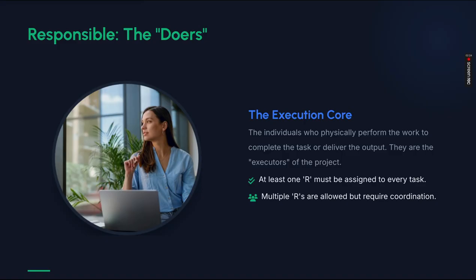Let's suppose on a single task there could be two people coordinating and doing that, right? Two designers on one single page, or two designers on different pages, or something like that. So it just happens, but at least one responsible must be assigned to every task. So those are called doers.